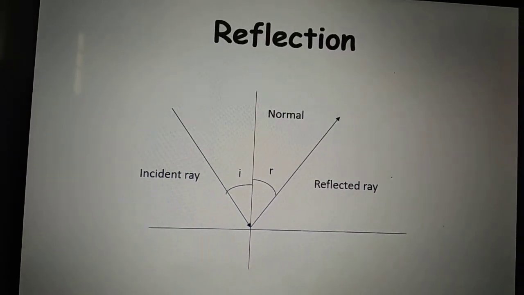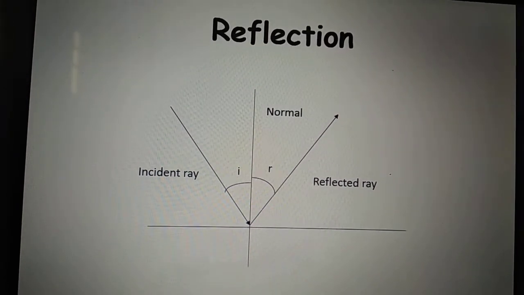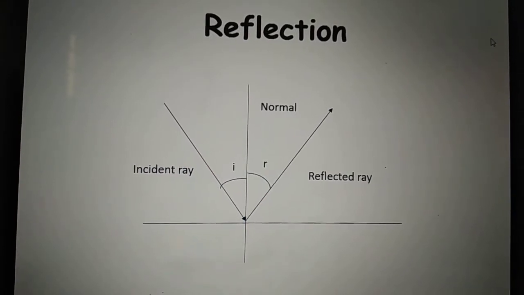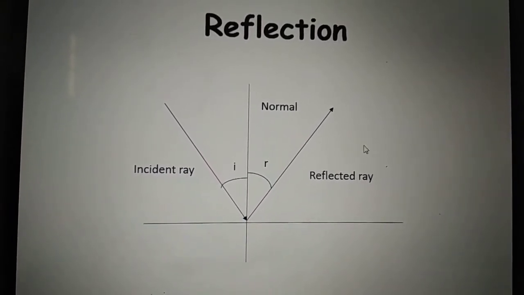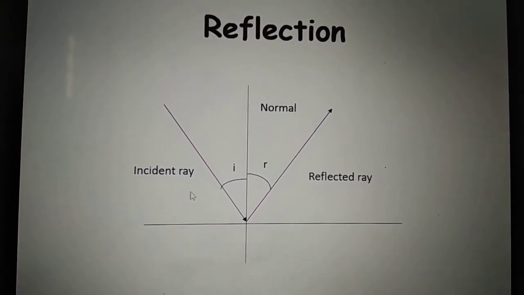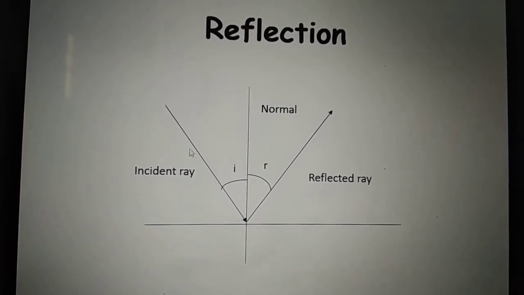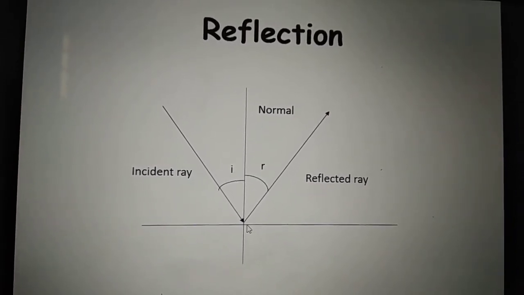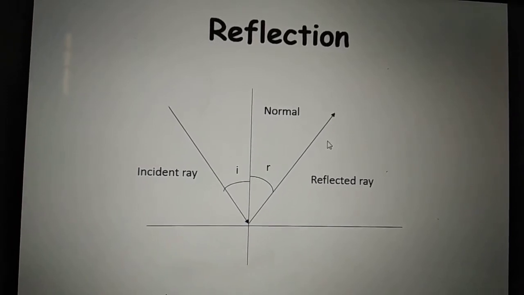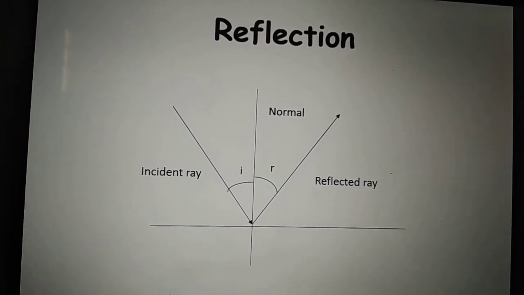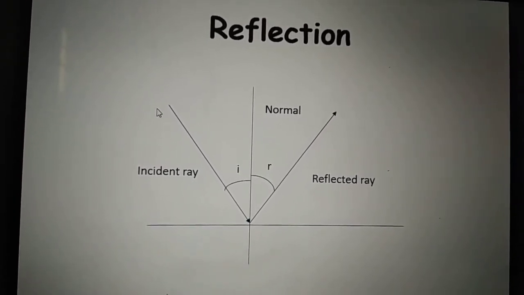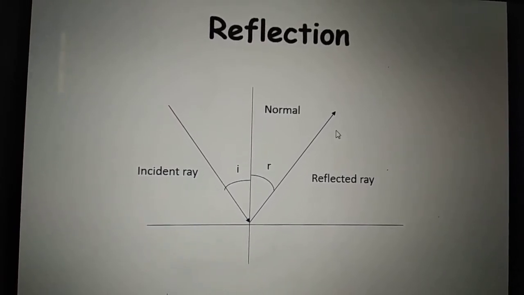Reflection is the phenomenon in which we will take two planes. One plane here, one plane here. Light comes from some source, it strikes some object and it bounces back, just like our bouncy ball. When we throw it on the ground, it bounces back to our hand.